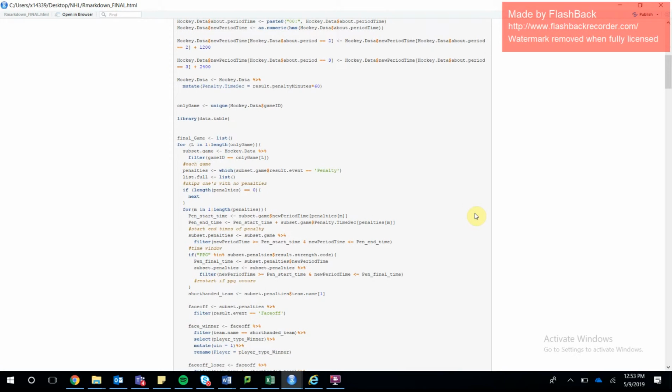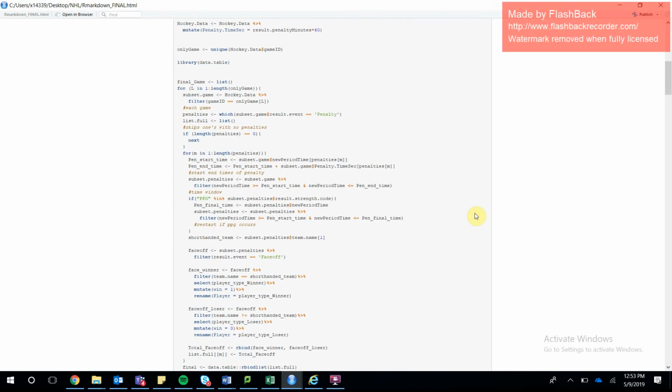Then we have the only game function, where we use the unique function. It's going to read the game ID as every individual game, and the final game is just a list of all the only games that we're going to have output.